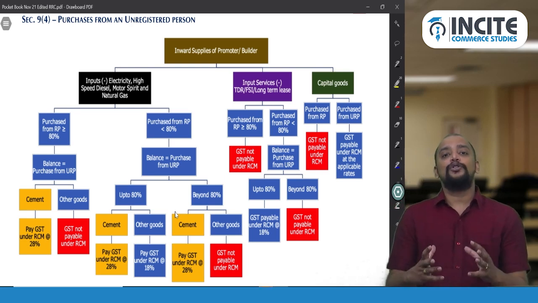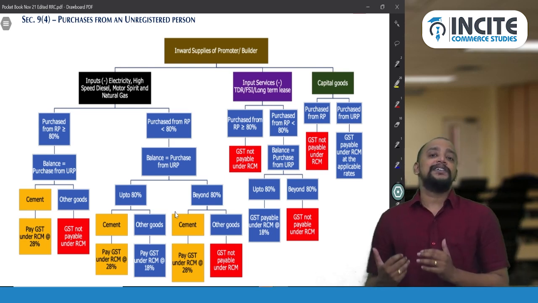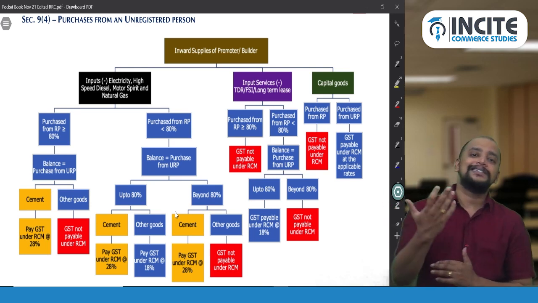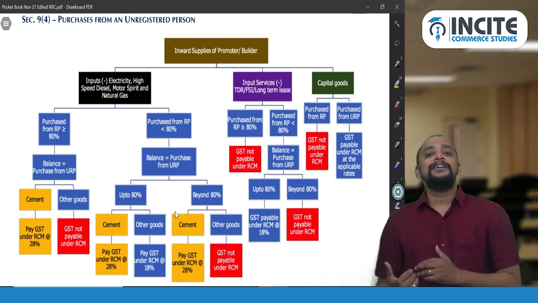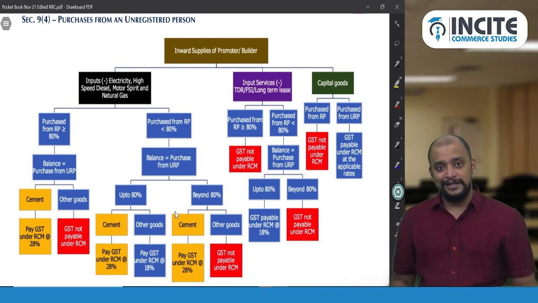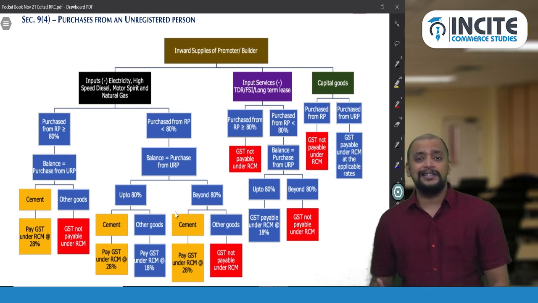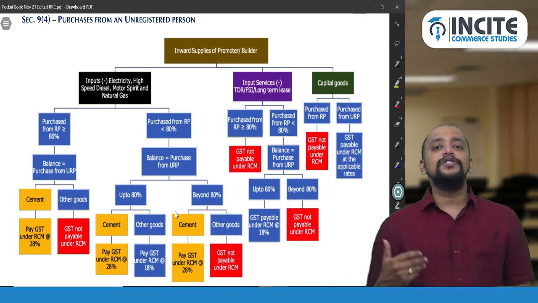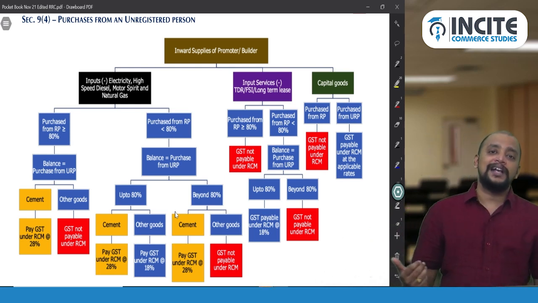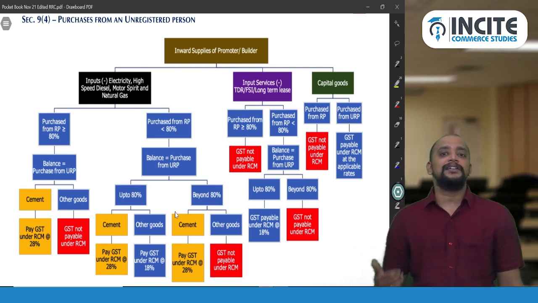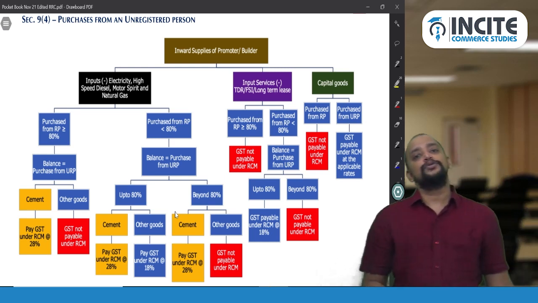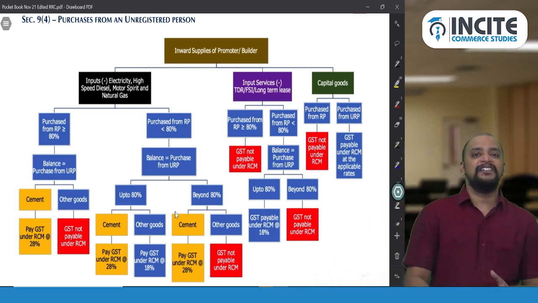There is a promoter or builder. That promoter or builder is making inward supply from an unregistered person, on which the promoter or builder is liable to pay GST under RCM. Why have they brought this point? Because the promoter or builder is now taxable at the rate of 1.5% and 7.5%. So to those promoters and builders only this will be applicable.